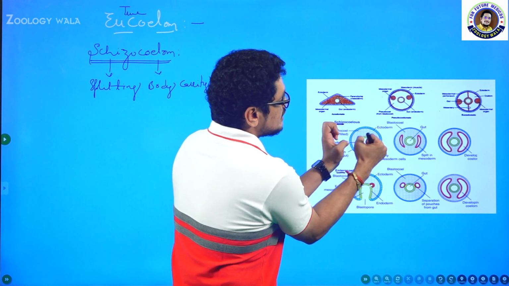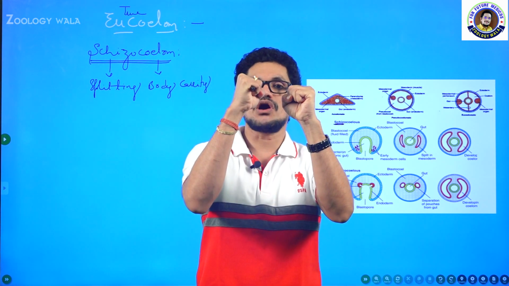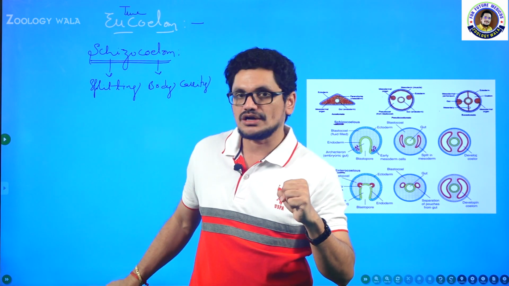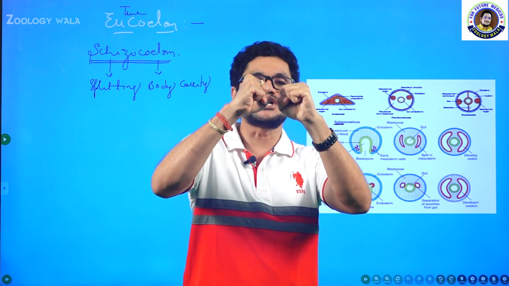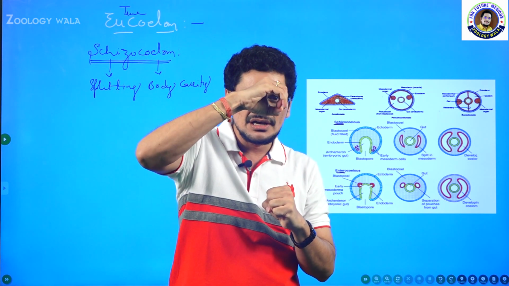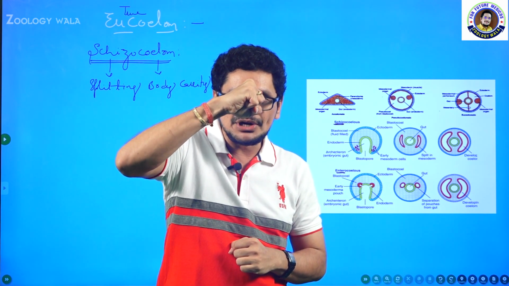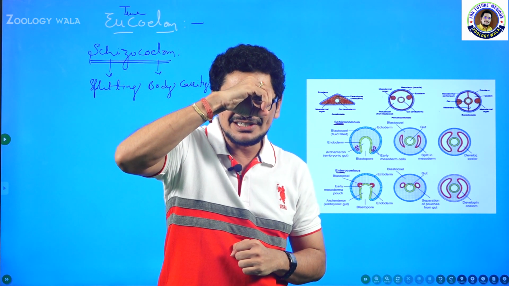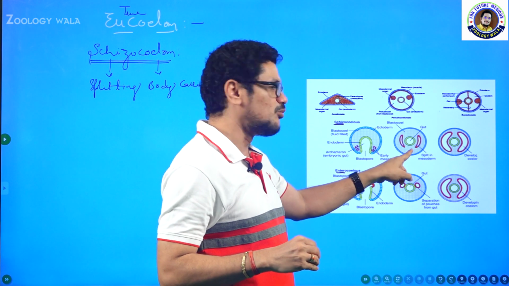So on either side of the intestine, two mesodermal blocks are seen. Imagine this is one mesodermal block and this is another mesodermal block. Now what happens is a small split forms in one block like this. Previously there was no space here, but now see here, isn't it? So a split appears in this mesodermal block like this.